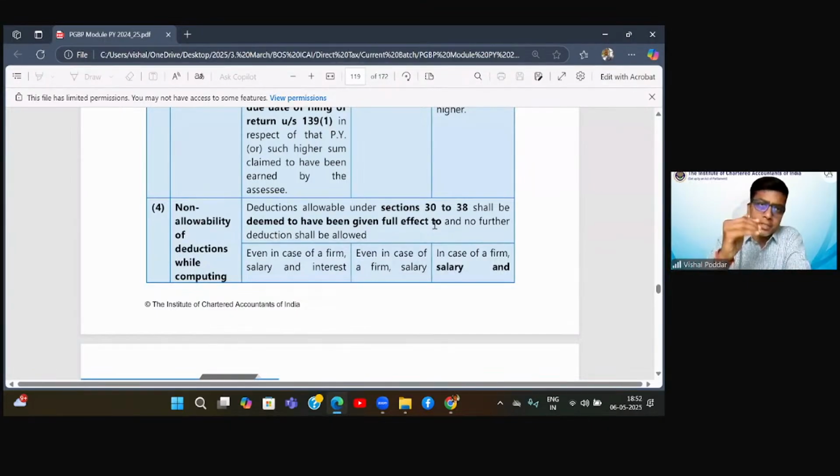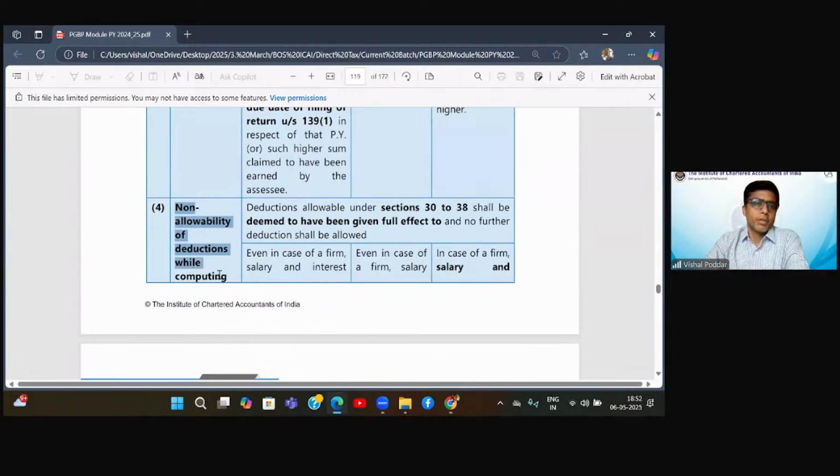Correct? So let us first understand what happens when we are not following presumptive method. We show the entire sales in my trading credit, and whenever the bad debts we want to book, we want to claim, we show the bad debts as our expenses, as our losses. Now here, interestingly, what happens, which you will get answer in the next point. I'll just read the next point before I answer you, Priyanshi. What does the next point say?